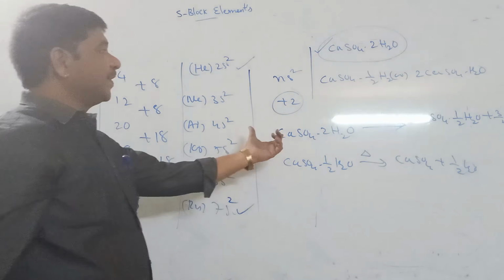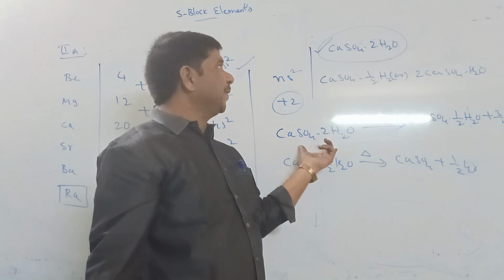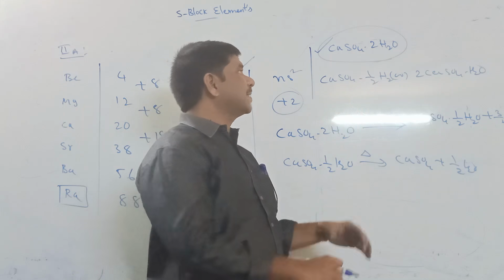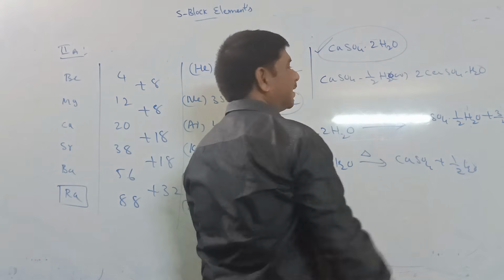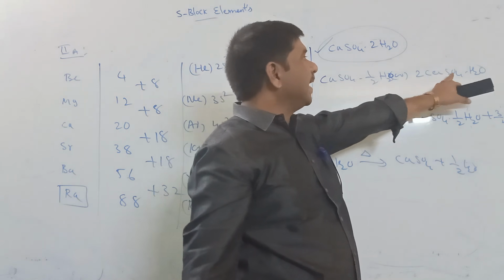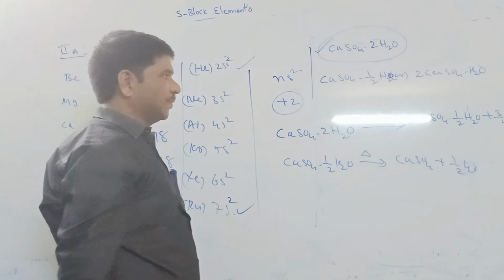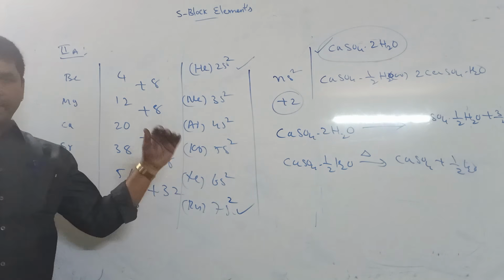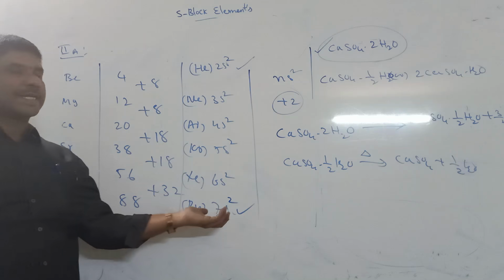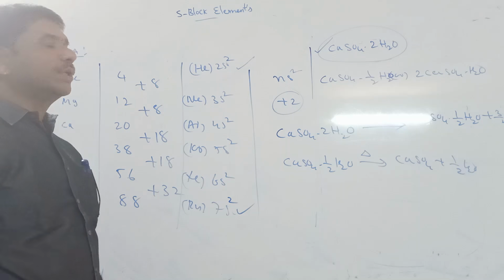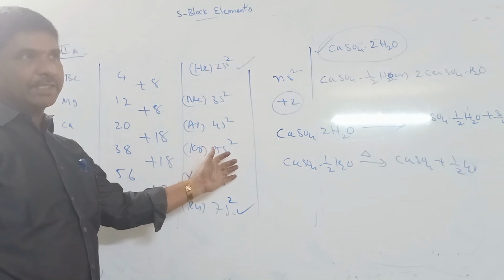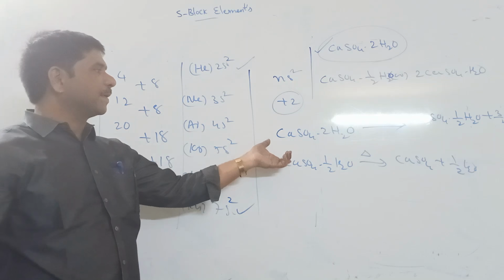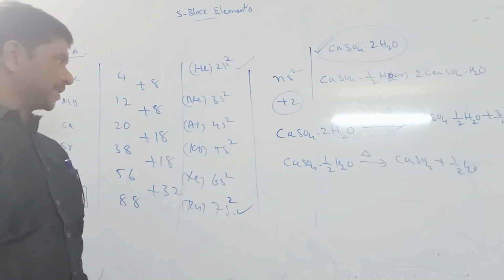So what is the gypsum formula? CaSO4·2H2O. What is the plaster of Paris formula? CaSO4·½H2O. It is also written as 2CaSO4·H2O. Plaster of Paris uses: we know it is used in building construction, and also in making many toys and some equipment.